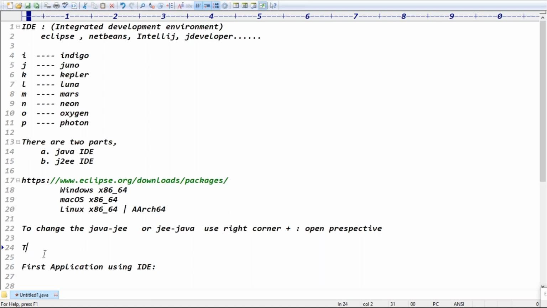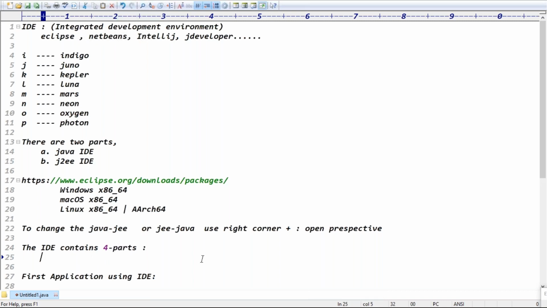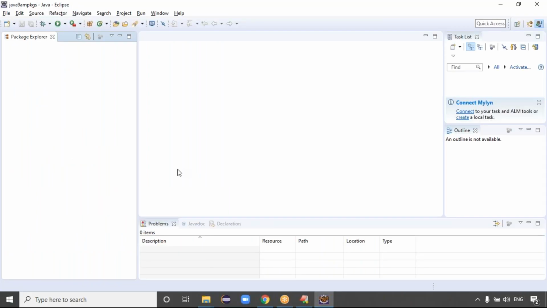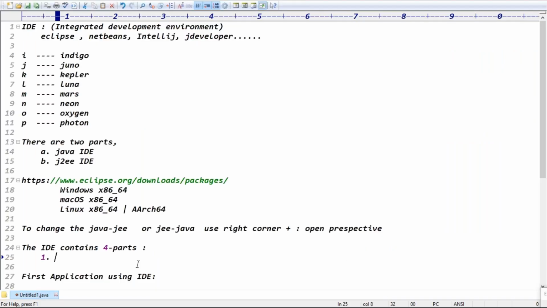Exactly, guys. Next, the IDE contains 4 parts basically. How many parts in total here? 4 parts, right? What are the 4 parts? This is called Project Explorer, guys. Whatever projects you create, all the projects are visible here. The first one is Project Explorer. It shows the list of projects, right?